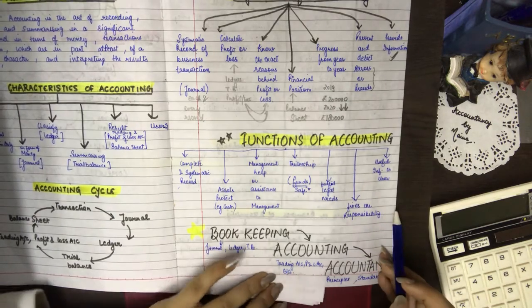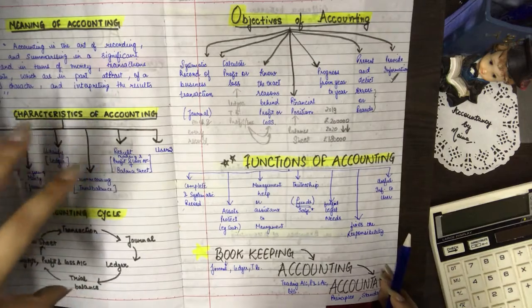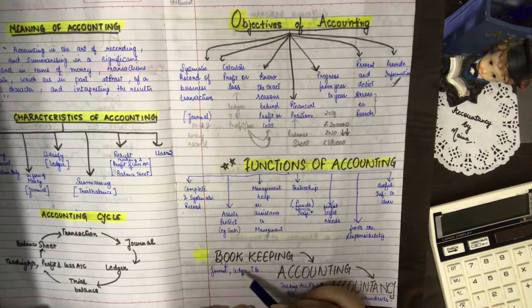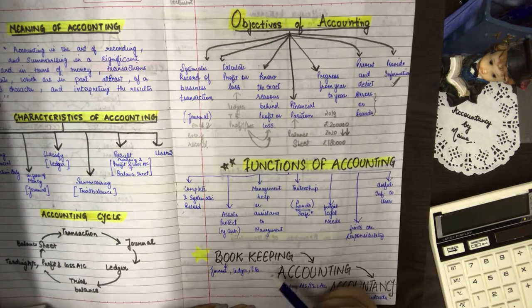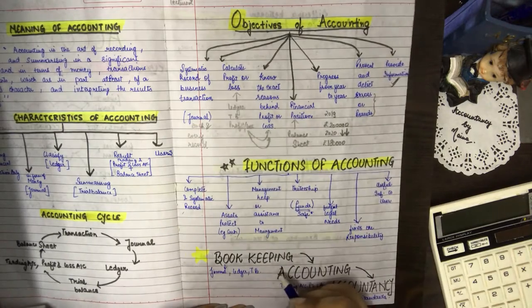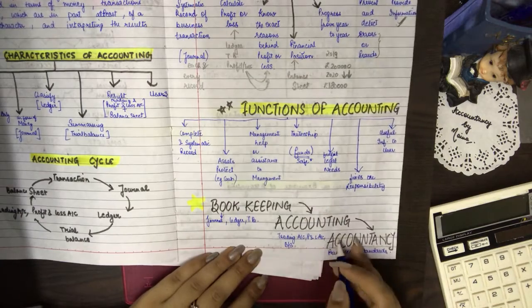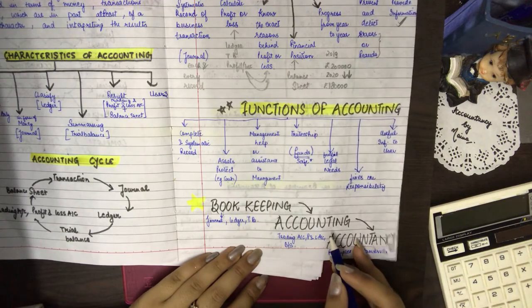So what are we doing? We record the transaction in the journal, then we make the ledger, then we make the trial balance. All those steps are known as bookkeeping. Done? But when we make the trading account or profit and loss account or the balance sheet, then we call it accounting.